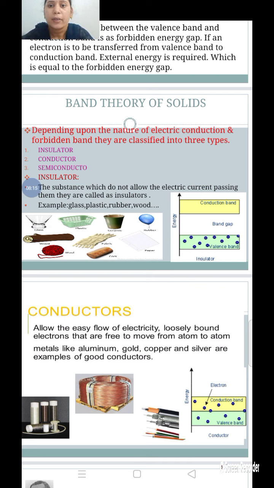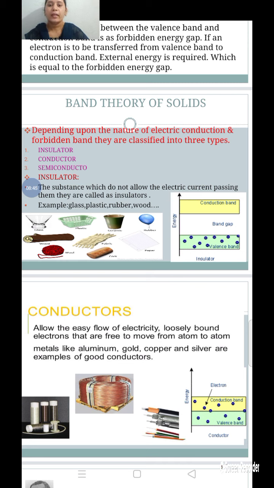Due to this fact, the valency electrons are very tightly bound to their parent atoms, so the electrons cannot move from the valency band to the conduction band in these insulator materials.